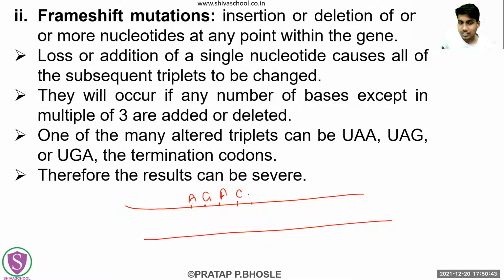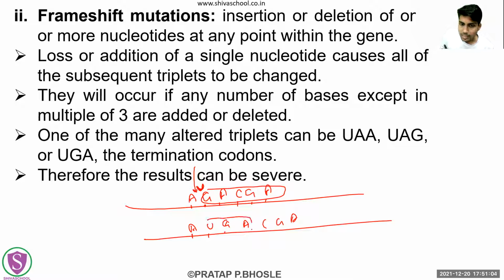Suppose these were the earlier nucleotides. Now what has happened is that you have added uracil here. If you added uracil here, it will become A U, then the rest of the chain will be the same, G A C G A.